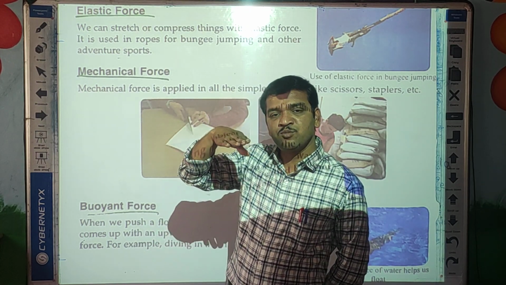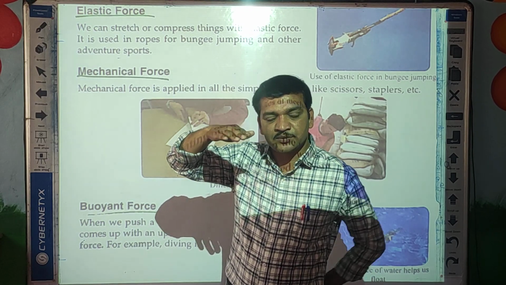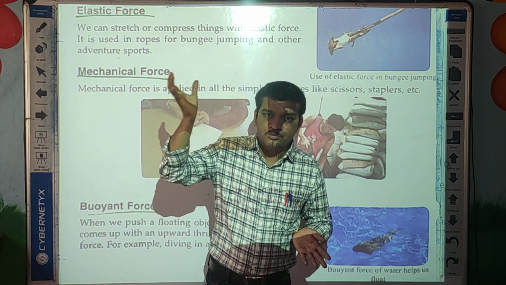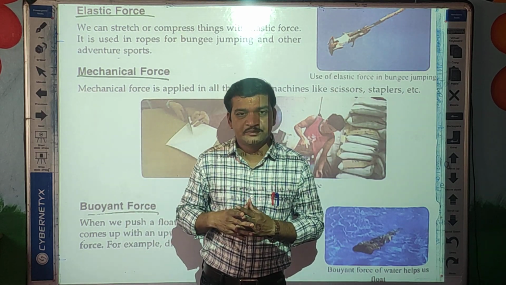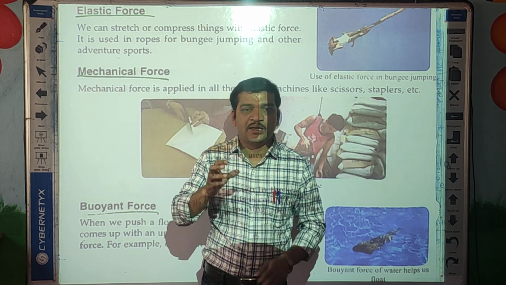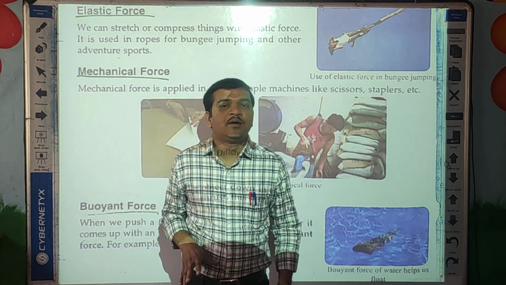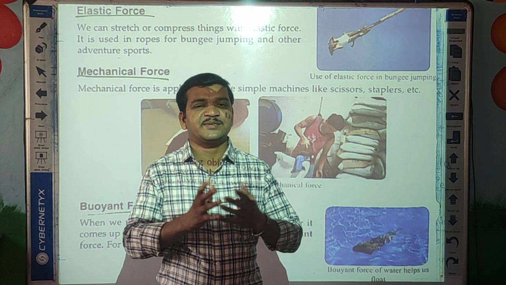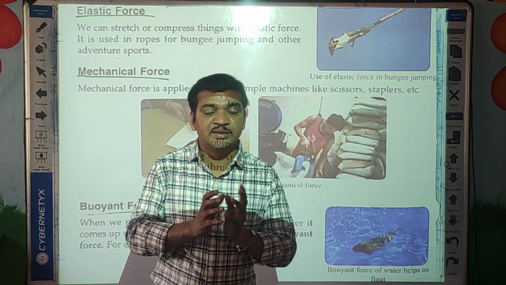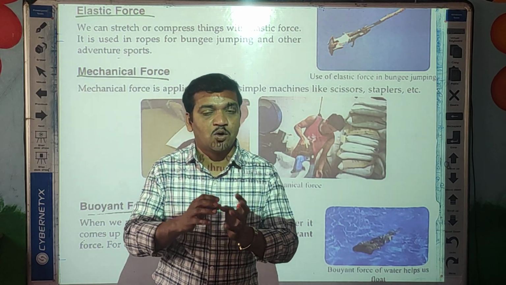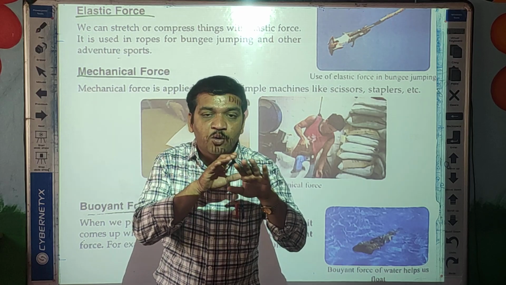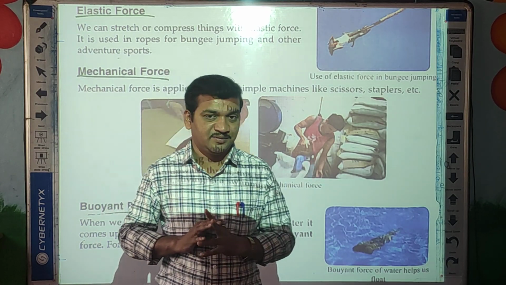Take a bucket and completely fill it with water, and then put in the tennis ball or any plastic ball. What happens? After putting the ball in water, that ball starts floating on the water surface.